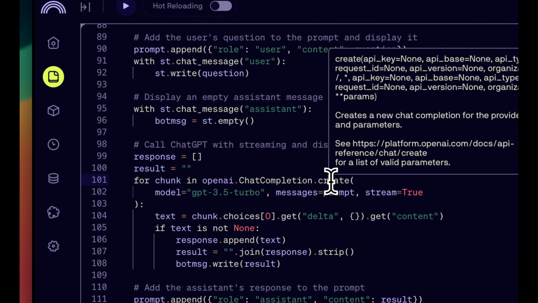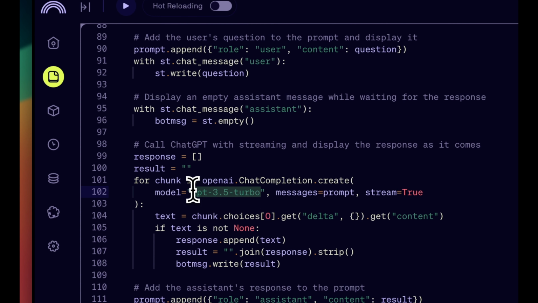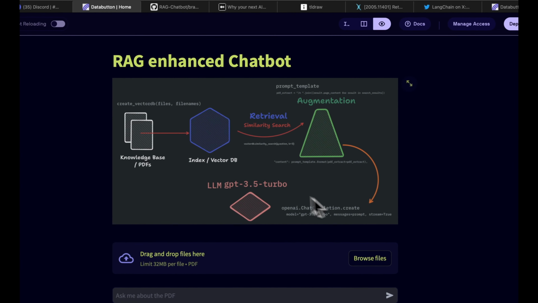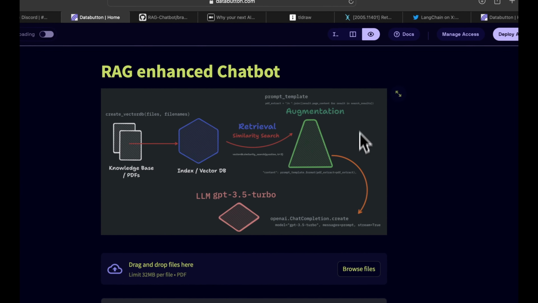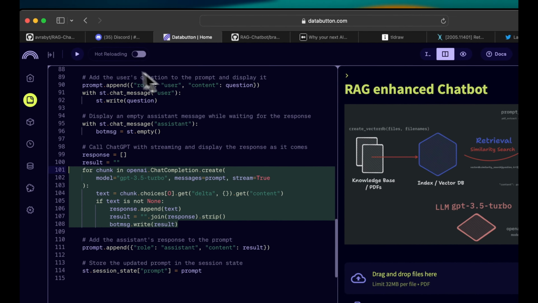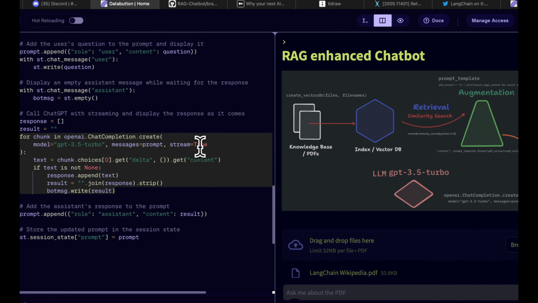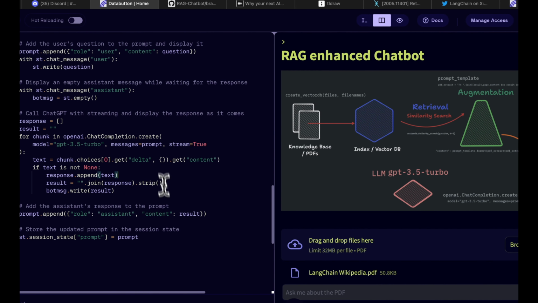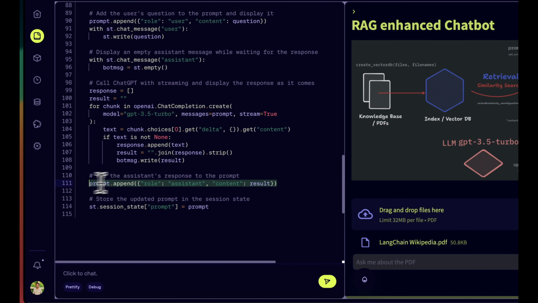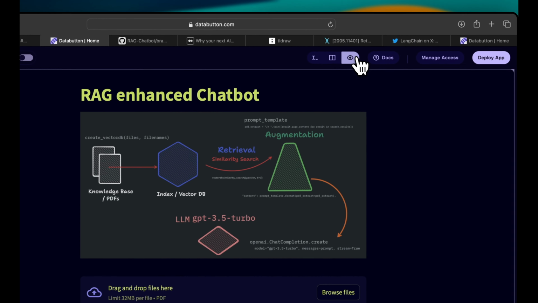This method is using the model GPT 3.5 turbo, and we pass the message as the prompt which we defined out here. The architecture, passing the prompt via GPT 3.5, is done in these few lines of code here, you see? And we expect streaming of the response, because we keep it as true, and it will stream the response out here. Whatever response comes here, the result, we give it back to our session state to make a chat-like user interface. Very straightforward. Let's try to implement that.